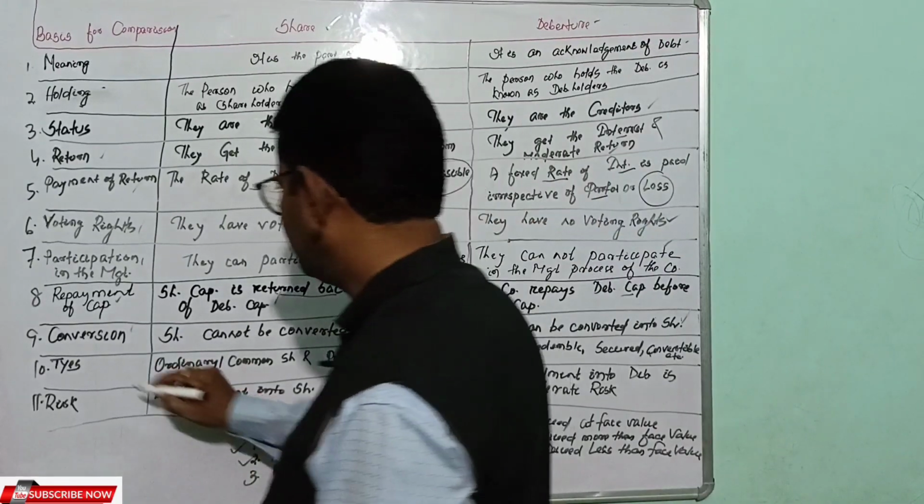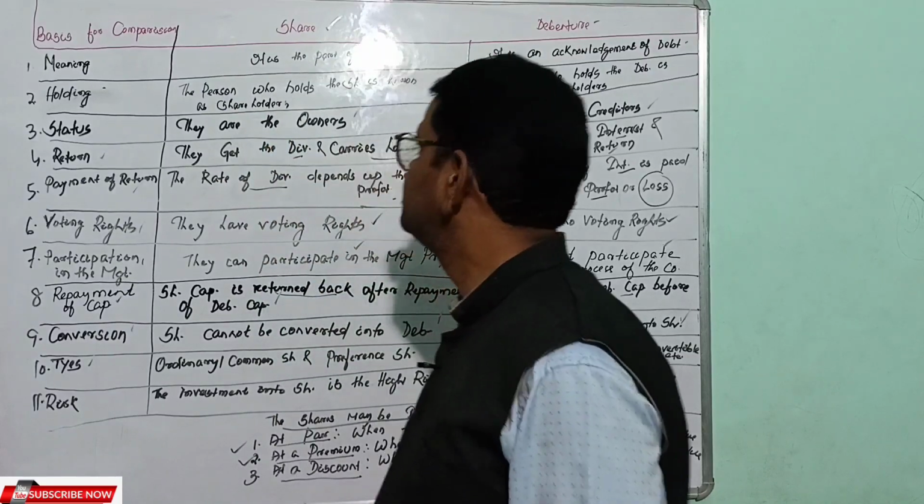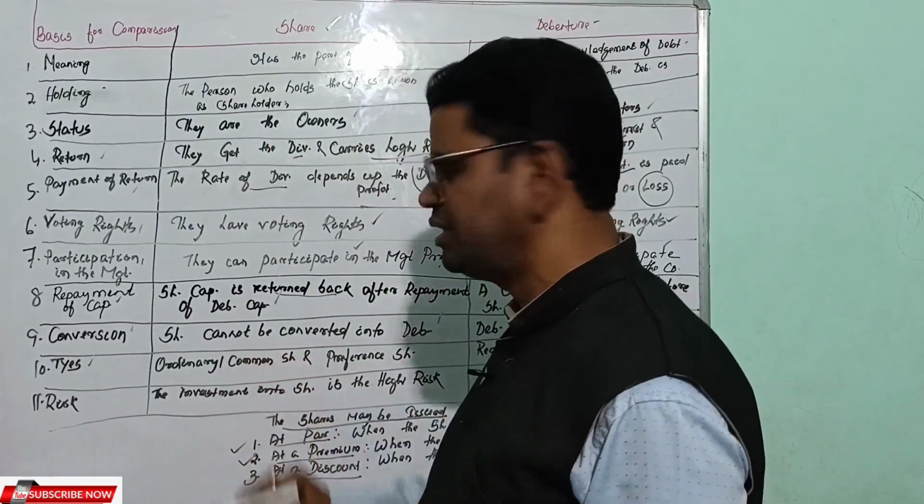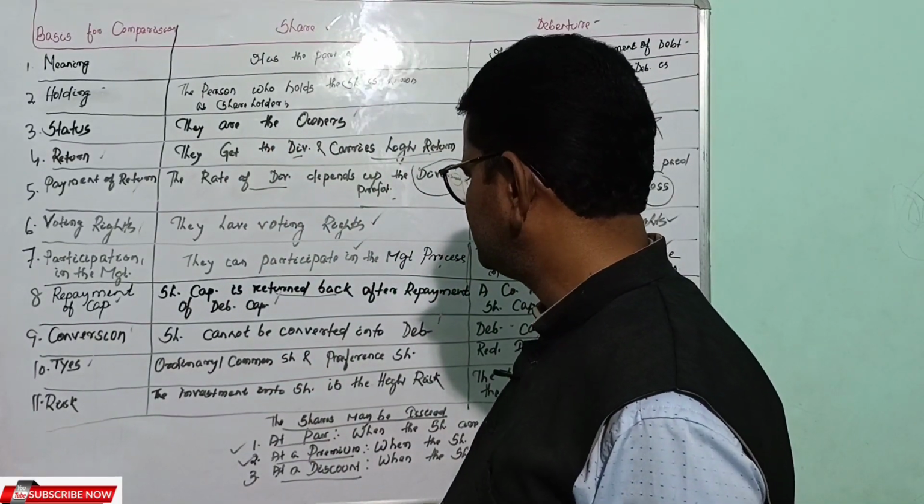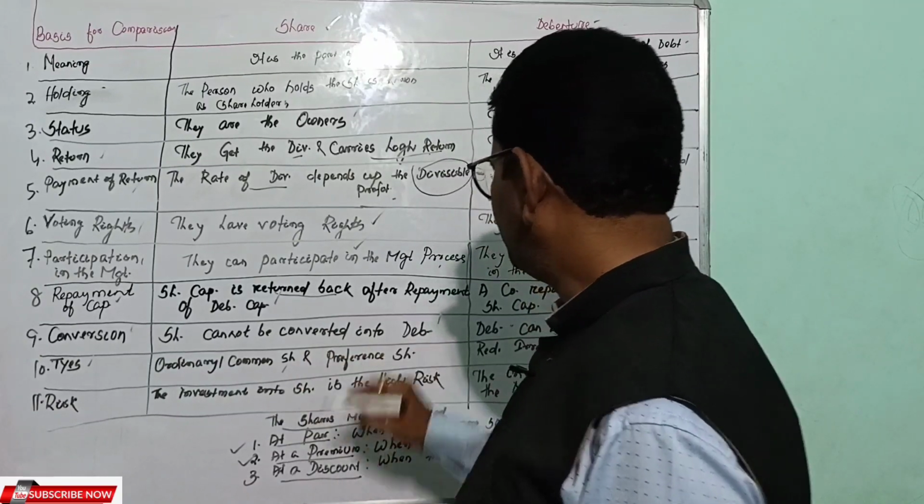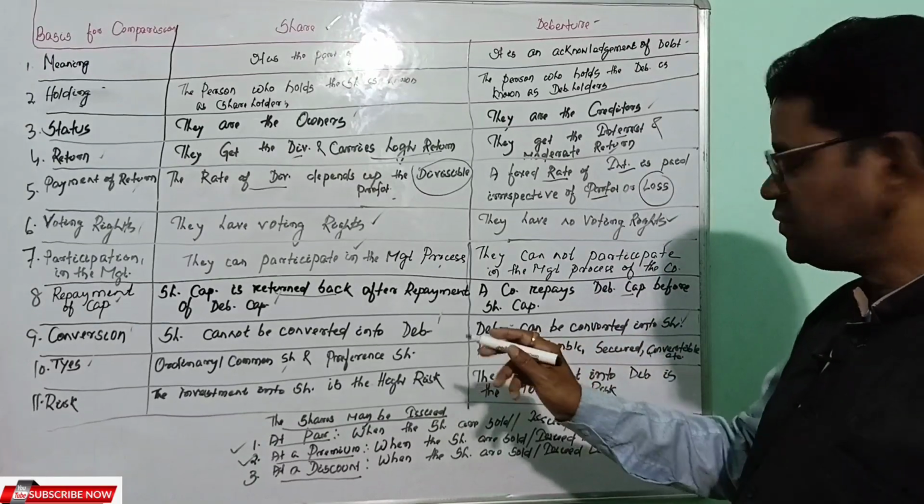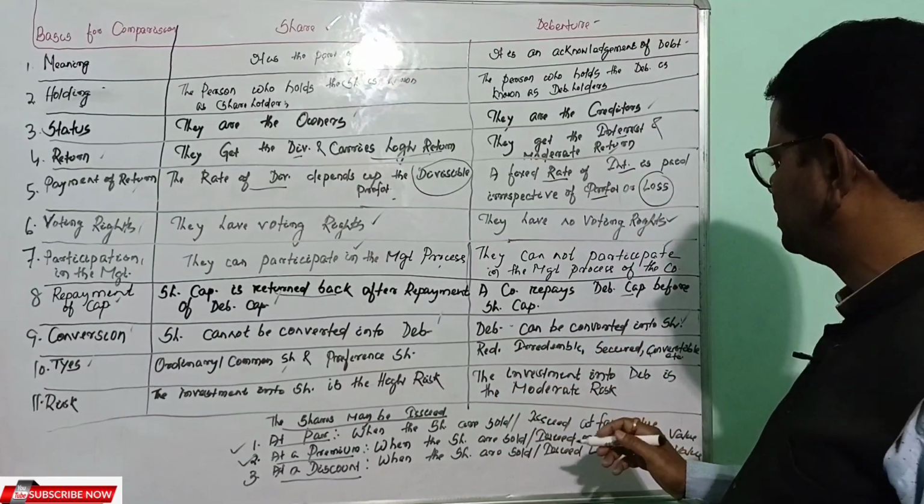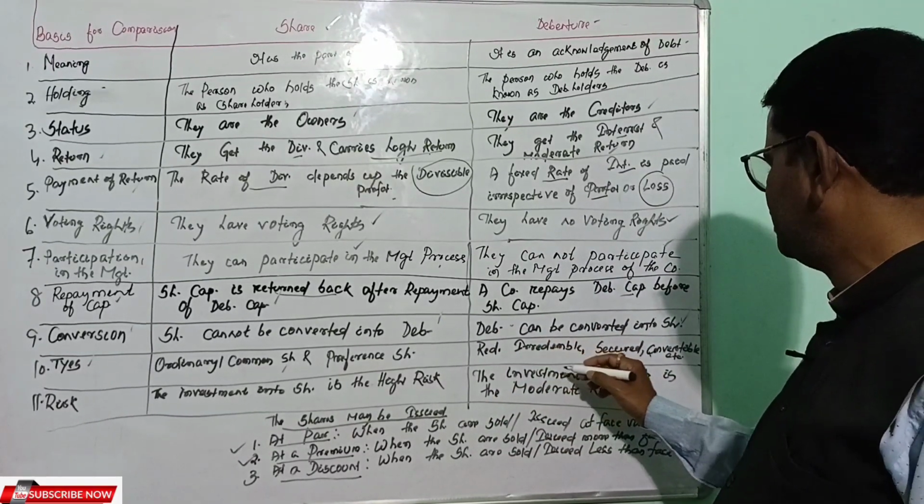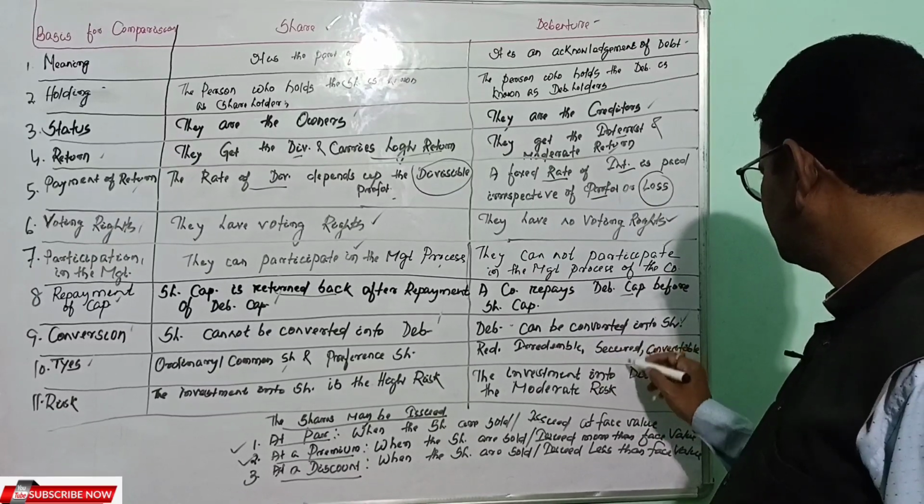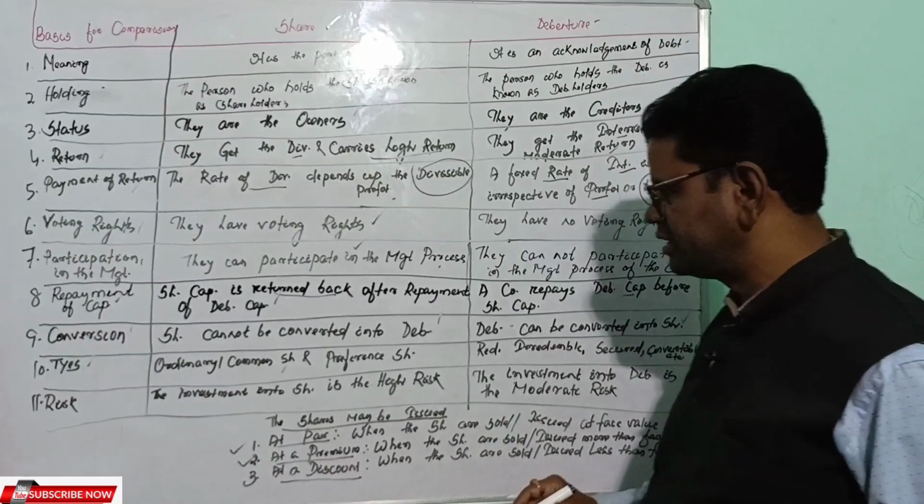Next one is the types. What are the different types of shares? Mainly, these are ordinary shares, or we can say common shares, and preference shares. Whereas for debentures, we have already discussed the different types. These may be redeemable debentures, irredeemable debentures, secured debentures, or convertible debentures, etc.